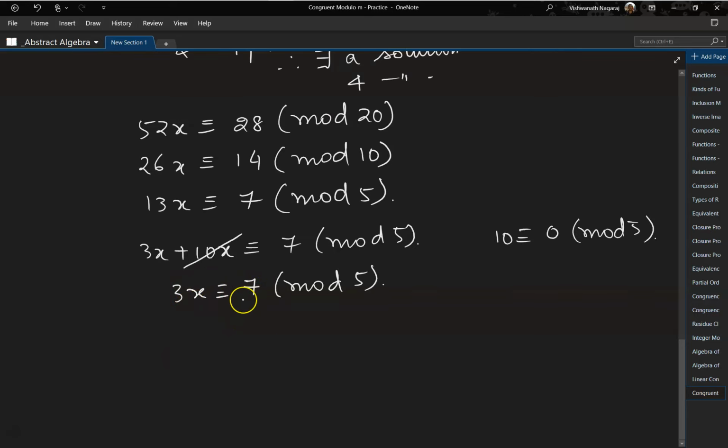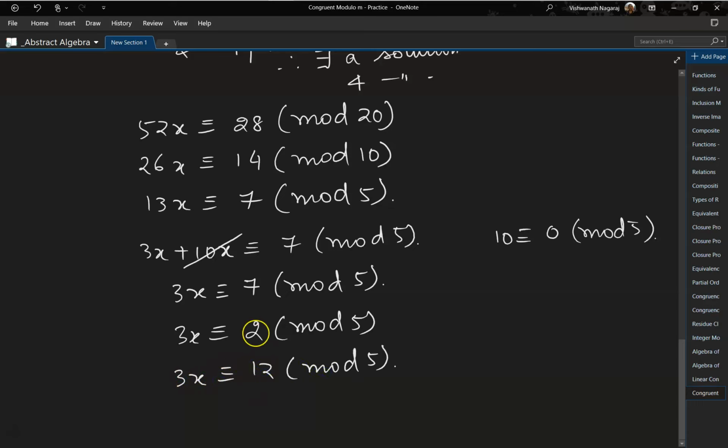Now, somehow we have to make this 3 disappear. So what do we do? We can say 3x is congruent to 7 mod 5, which can be written as 2 mod 5. It's still not divisible. So let's write it as congruent to 12 mod 5. So basically here what did we do? We subtracted 5 and then we added 2 times 5.